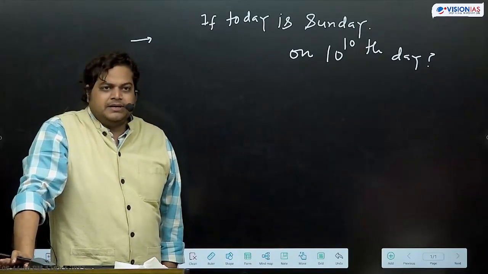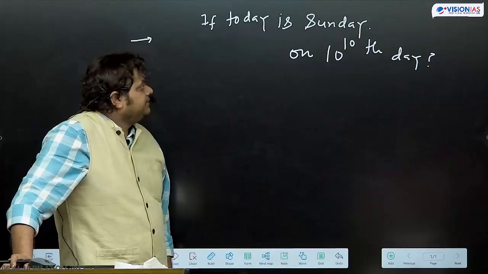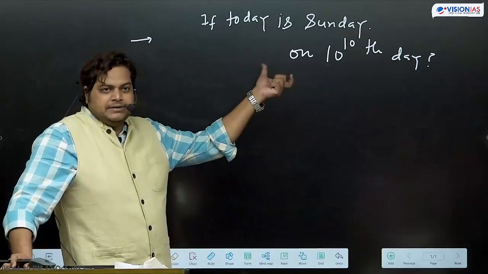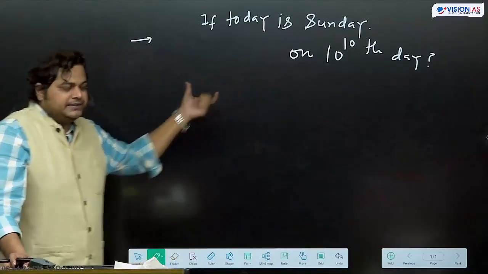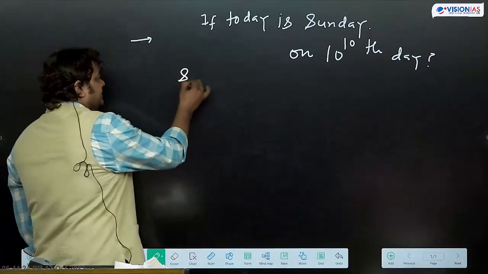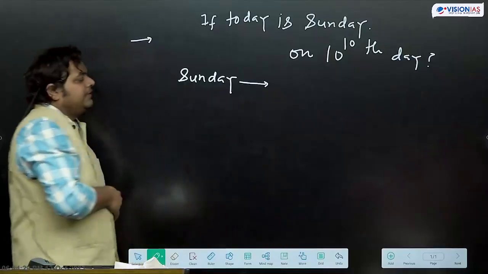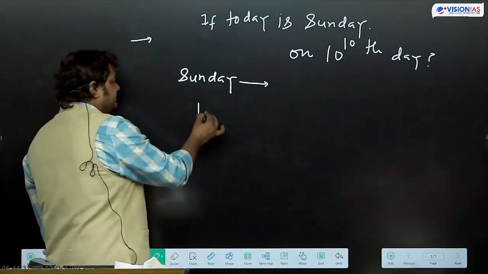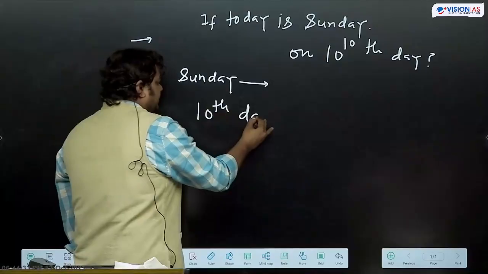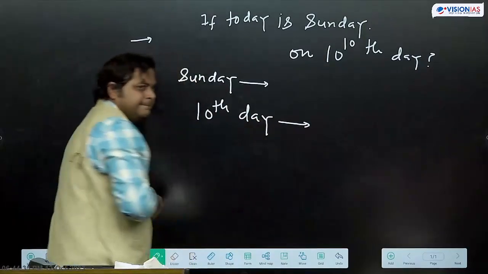So LR में you might have read about days के बारे में. Like if today is Sunday. So on 10th day, what will be the day?